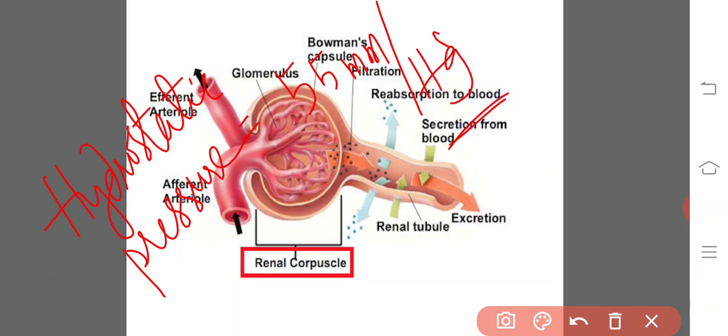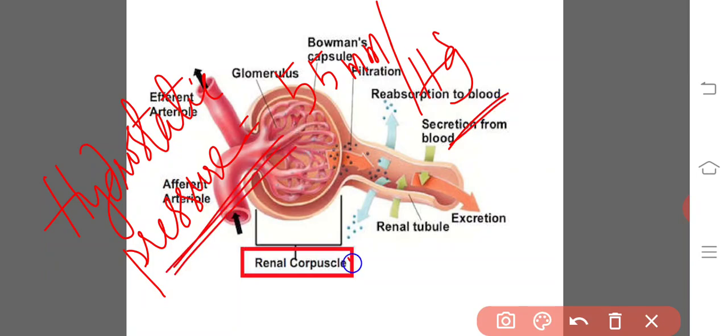Hydrostatic pressure is the pressure of solutes which are present in the blood. The other pressures, colloidal osmotic pressure and the fluid pressure of the Bowman's capsule, are always against the hydrostatic pressure.